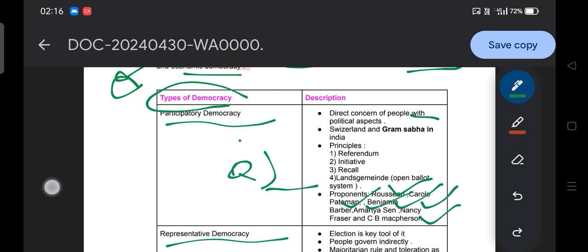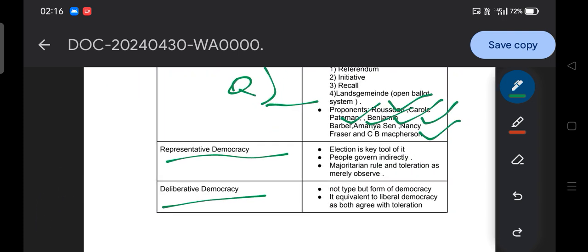If it is clear, participatory democracy, also known as direct democracy, then we'll switch to representative democracy. In representative democracy, election is a key tool. Representative democracy means that through elections we select our representatives who act on behalf of the people. Under representative democracy, people govern indirectly, not directly, because someone takes the decision on behalf of us. And majoritarian rule is core, while toleration is merely observed.